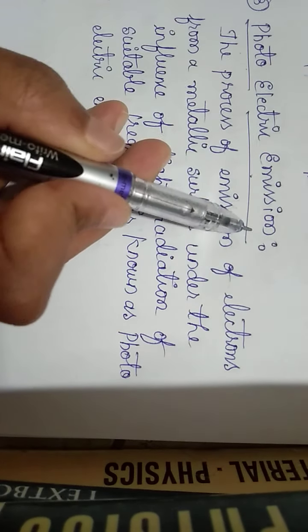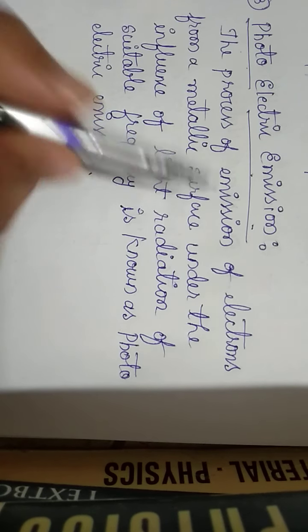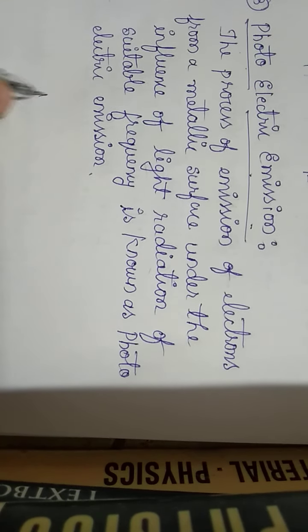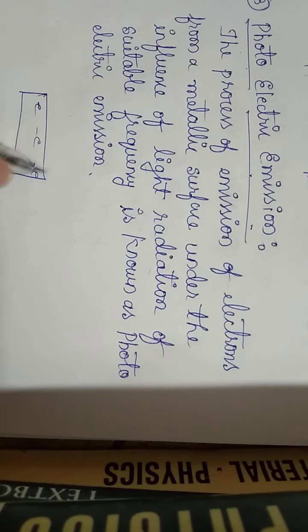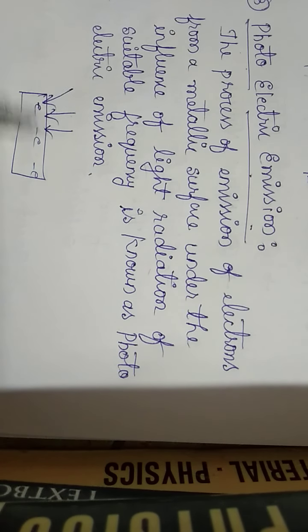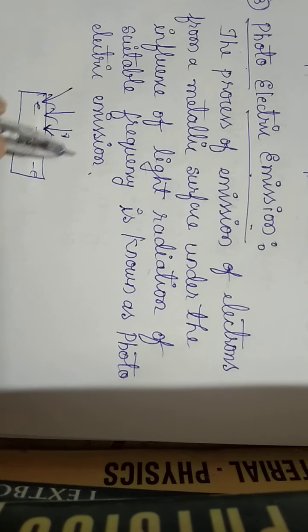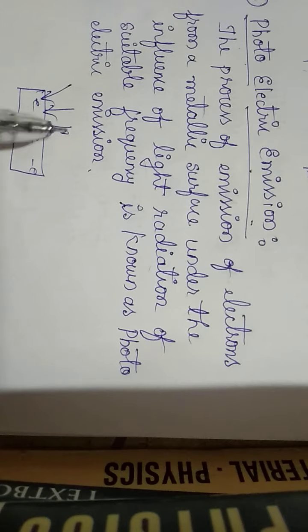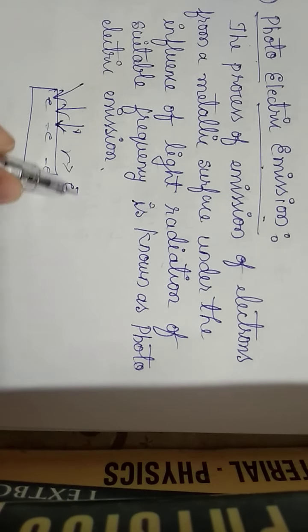So here photoelectric emission means again ejection of electrons only, but by which source? By the light radiation. The metallic surface has free electrons on it. Whenever light radiation with suitable frequency falls on the metallic surface, the free electrons from the metallic surface will eject.